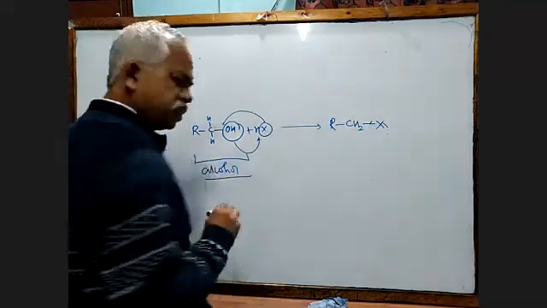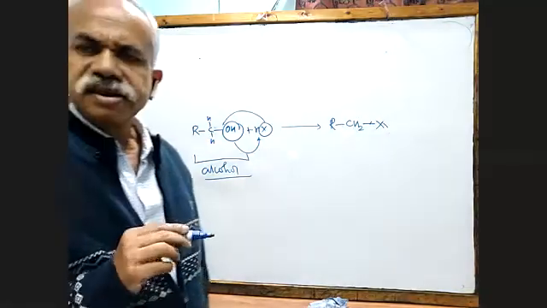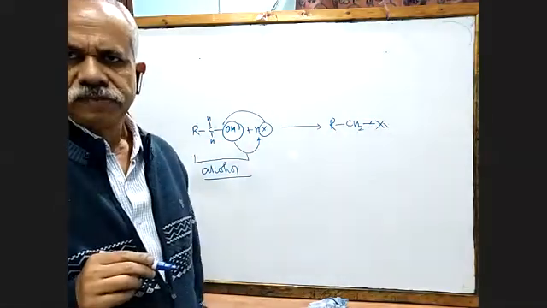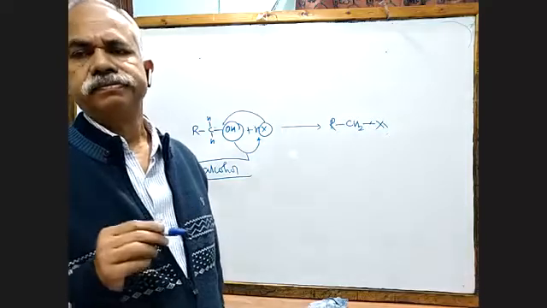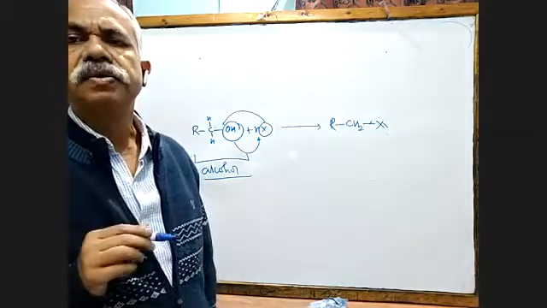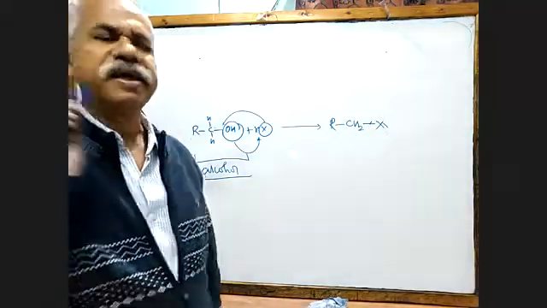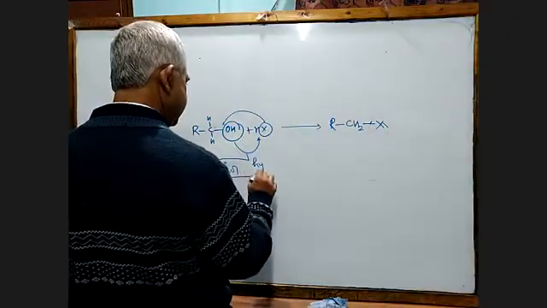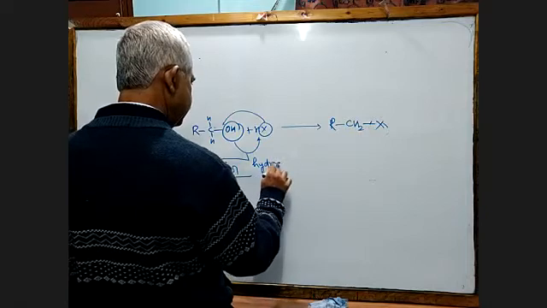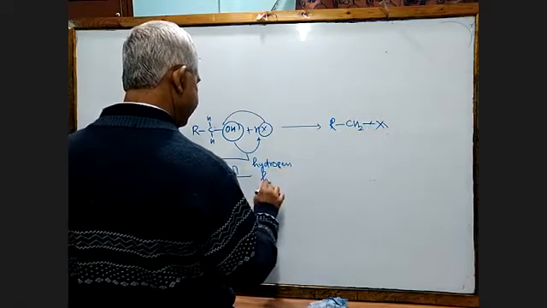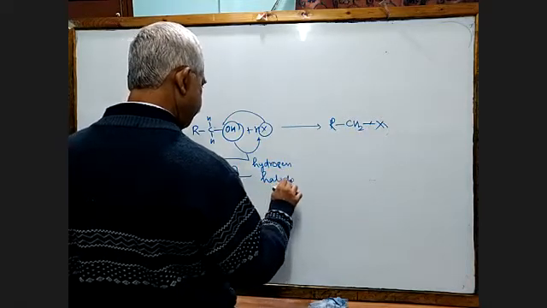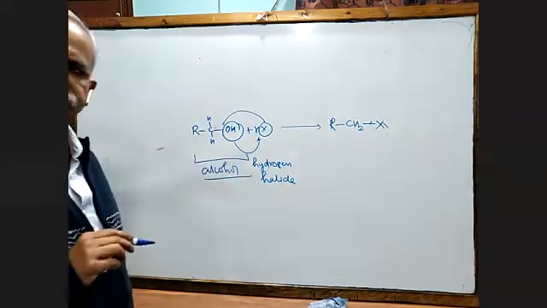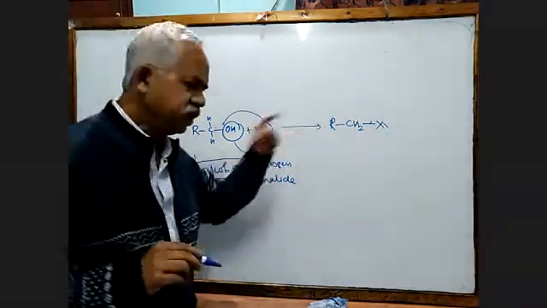And what is this HX? HX is a hydride of halogen. The hydride of halogen is called hydrogen halide. So what should be the name of the procedure?